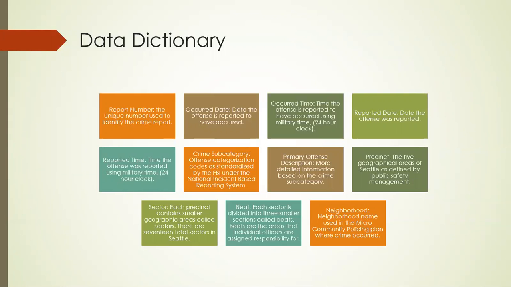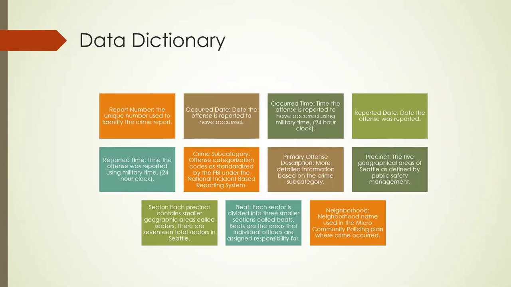However, we did see some discrepancy in the next section here, the primary offense description. Officers were given more leeway to describe the crime in this area, and so we get some discrepancies, such as the word car and vehicle being used, and we saw that a little bit in the data. We'll check that out later.